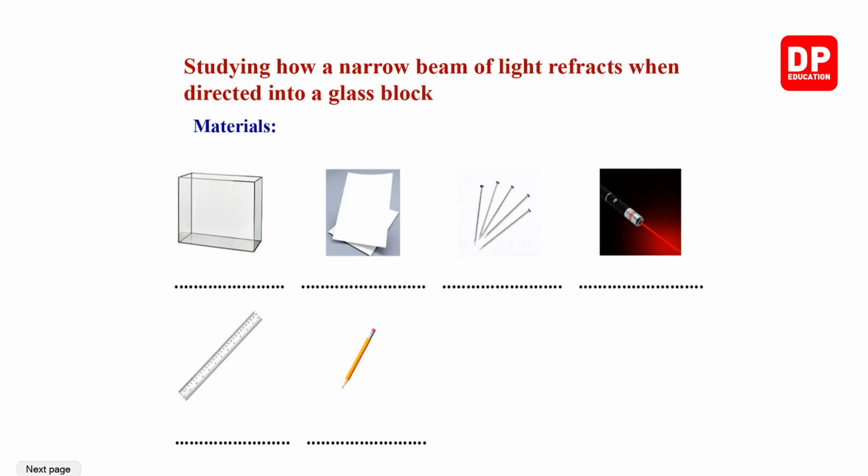Studying how a narrow beam of light refracts when directed into a glass block. Now my dear children, we are going to take a glass block and observe how refraction occurs through it. When doing this activity, we'll need these materials. We'll need a glass block for sure, then an A4 sheet to complete the ray diagram.